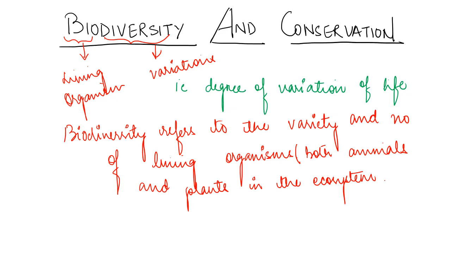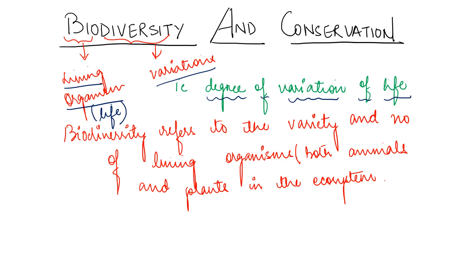Good. Okay. So in today's class we'll be discussing biodiversity and conservation, right? If we talk about biodiversity, it is a combination of two words. Bio, that means living organism, or you can say life, right? And variations. So as a whole we can say that it is basically the degree of variations of life. When there are variations in living organisms, we call it biodiversity, right?